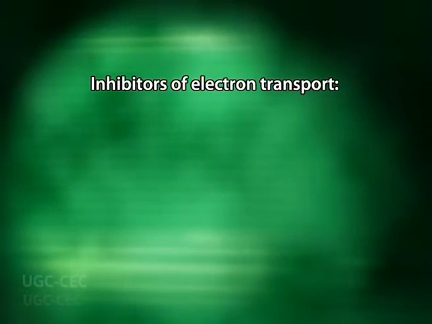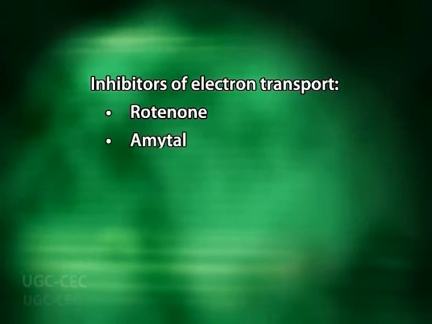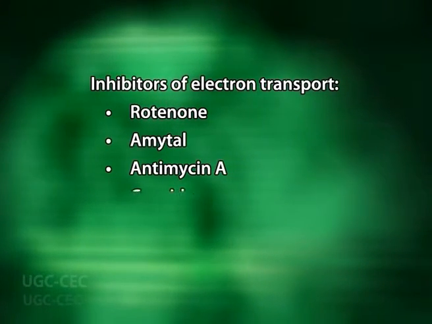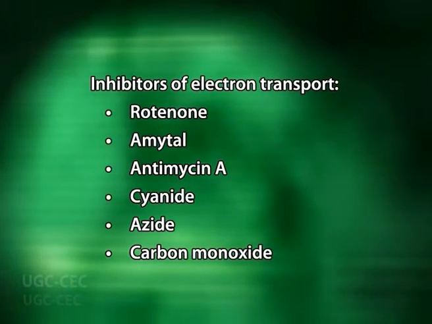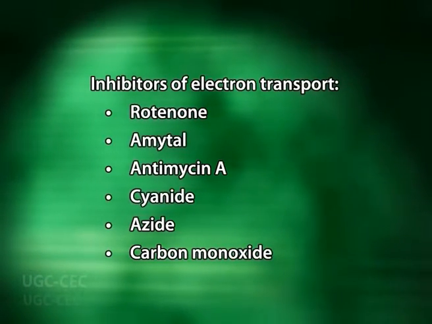After binding a specific carrier or component of electron transport chain, all the upstream carriers are reduced, while all the downstream carriers remain in the oxidized state, because these inhibitors block the electron transport ahead of their binding site. The common inhibitors of electron transport are rotenone, amytal, antimycin A, cyanide, azide and carbon monoxide.